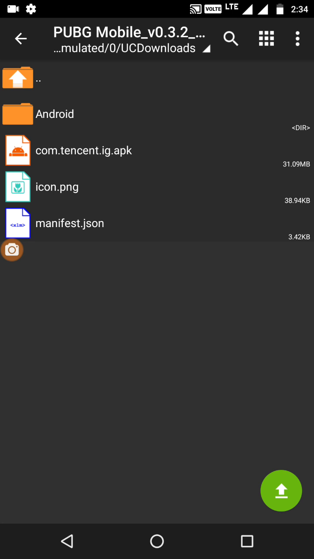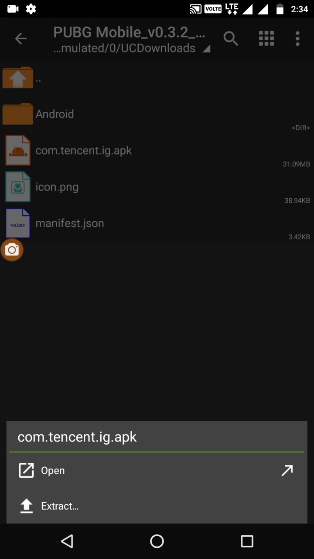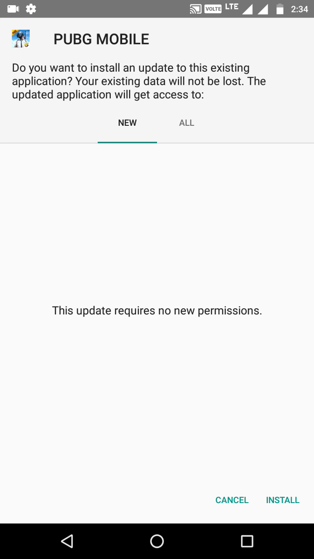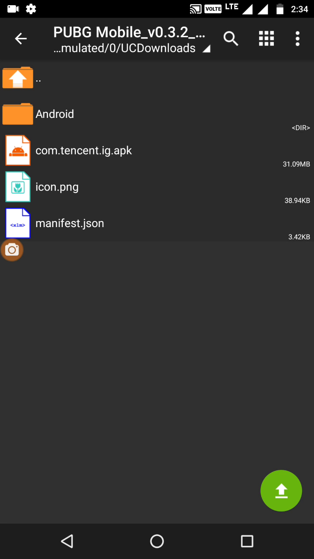here you will find the APK, com.tencent.ig APK. Okay, first you have to install this APK. Just click on open. Okay, it will extract and it will show you this kind of system, and you just have to install this. I have already done this, so I won't do this again. You just have to click on install, and first you have to install the APK.